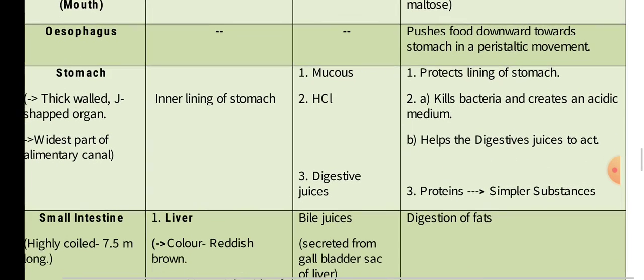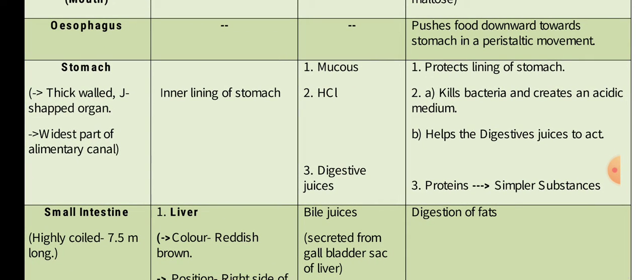The stomach is a thick-walled J-shaped organ which is also the widest part of the alimentary canal. The inner lining of the stomach releases mucus, hydrochloric acid, HCl, and digestive juices. Mucus functions as a protective lining of the stomach. Why does it need protection? Because hydrochloric acid is released for the purpose of killing bacteria and creating an acidic medium. This acidic medium is needed because the digestive juices are inactive and become active in the presence of hydrochloric acid. The digestive juices work on the conversion of proteins into simple substances.